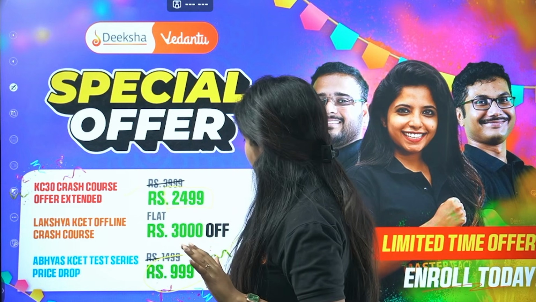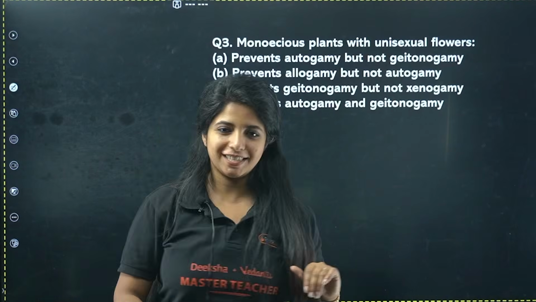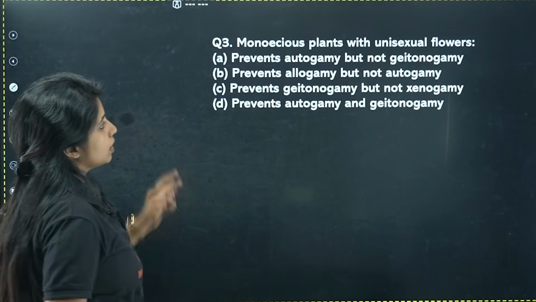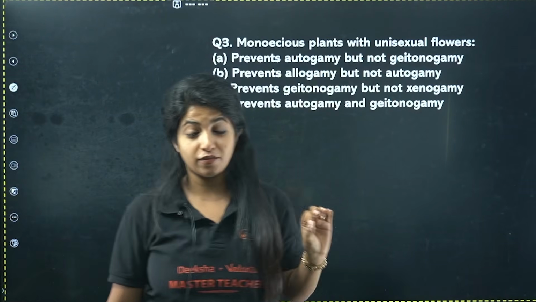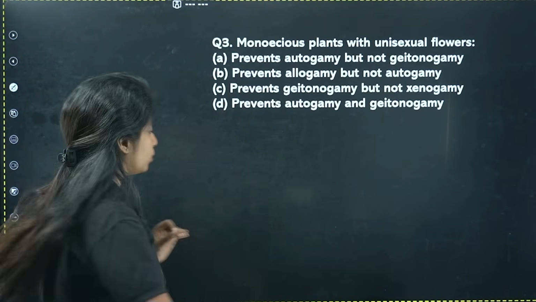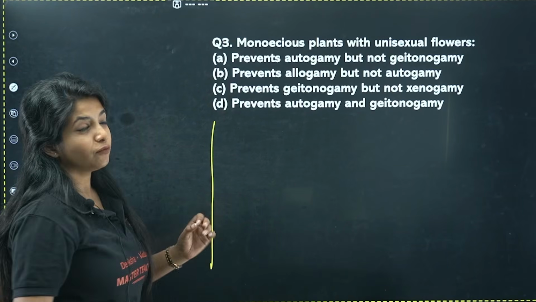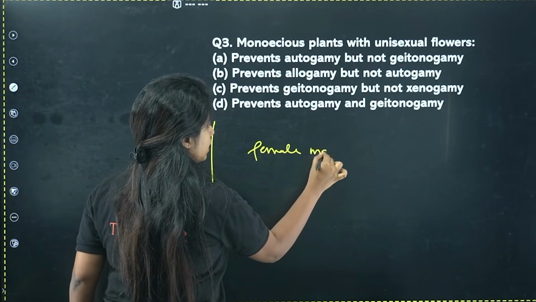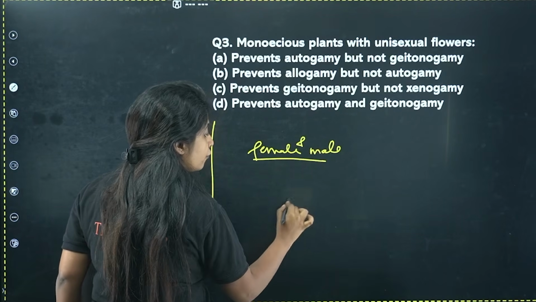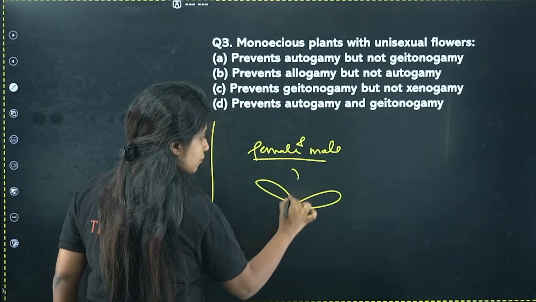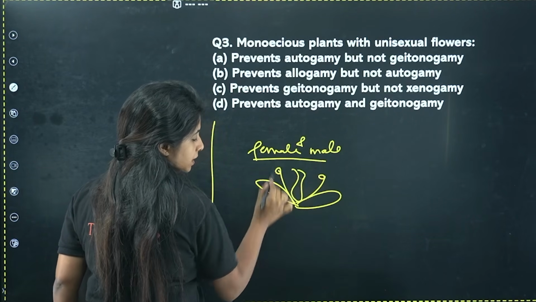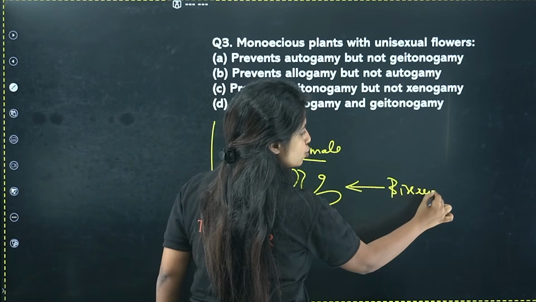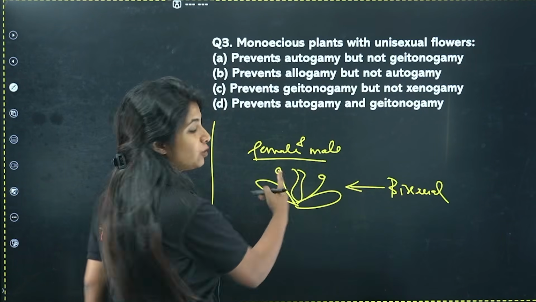As of now, we are dealing with ABHYAS. Yes, we are practicing. ABHYAS means practice. Now question number 3, monoecious plants with unisexual flowers. Monoecious plants means what, Baba? Monoecious means ones which have both the female and the male parts. Now a flower can be like this, where the female part is here and the male part is here. What do you call this flower? You will call this a bisexual flower, isn't it? Yes, because both the sexes are there.